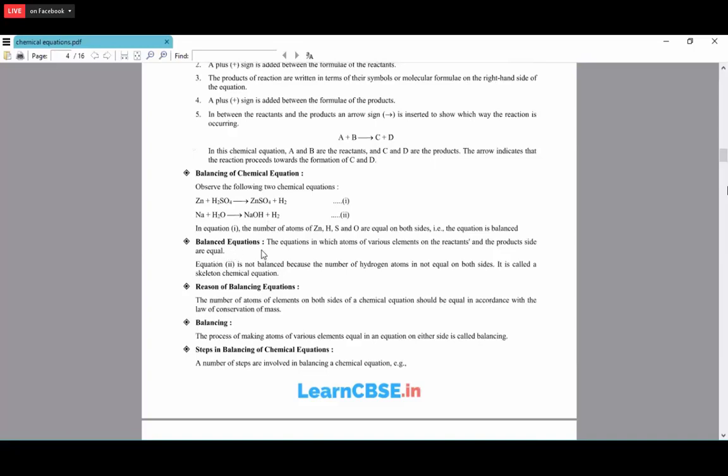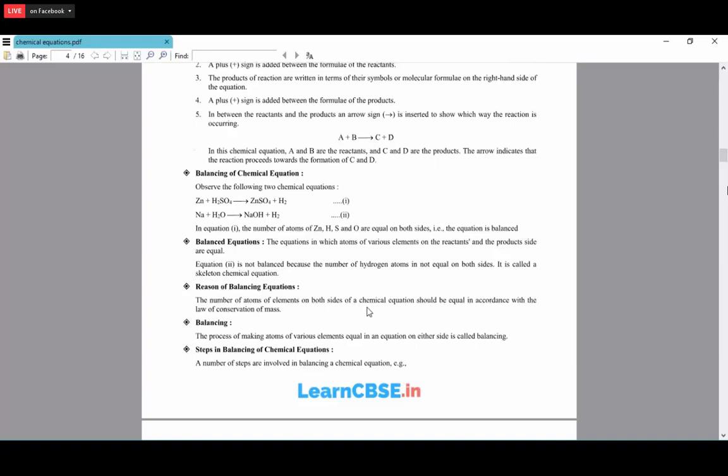Okay. So a balanced equation means atoms of the various elements in the reactants and the products should be equal. In this case, equation 1 is completely balanced and equation 2 is not balanced. Why do we have to balance the equation?